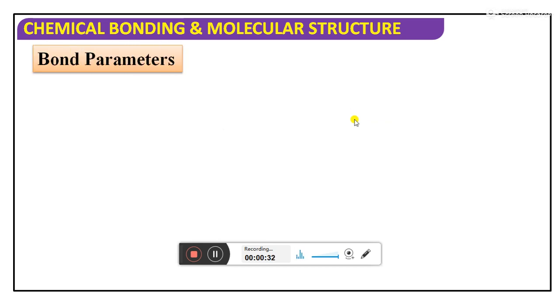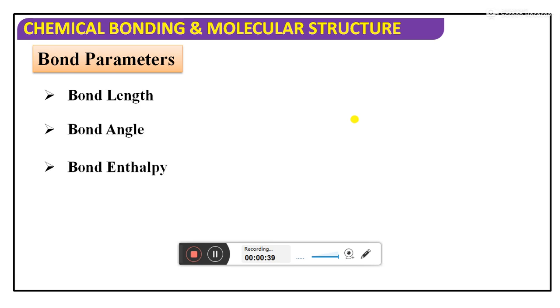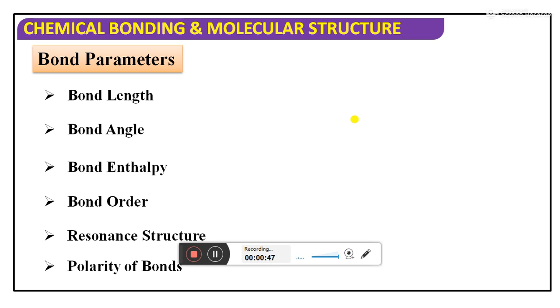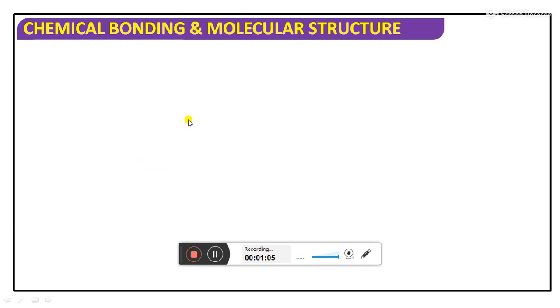Let's move on to what the bond parameters are. The bond parameters are bond length, bond angle, bond enthalpy and bond order, and resonance structures and polarity of bonds will be there. These bond parameters are very important for our study. The name itself tells us: bond length between the atoms, the angle between the molecules, bond enthalpy and bond order. We'll study more details about each and every bond parameter.